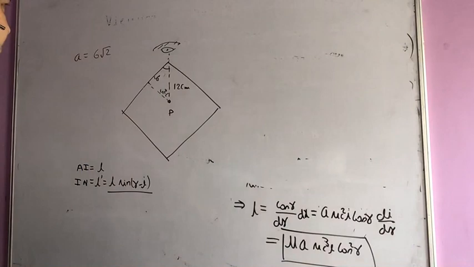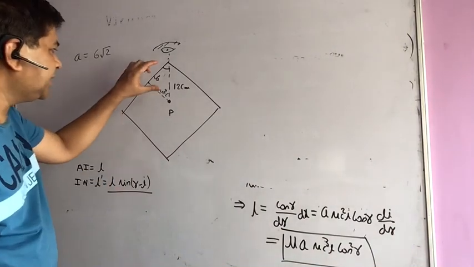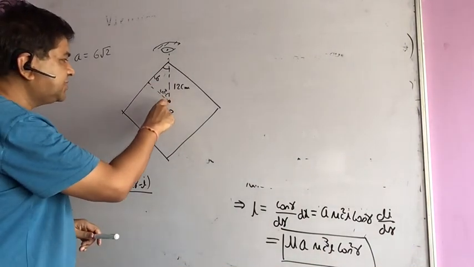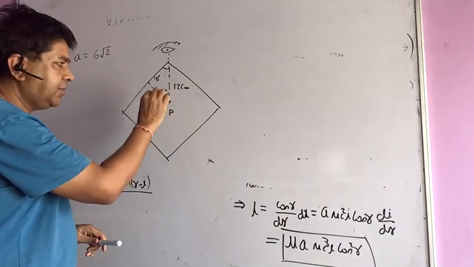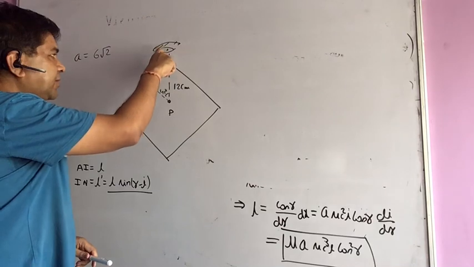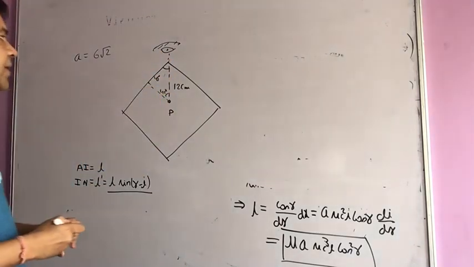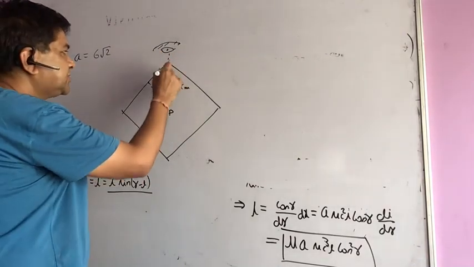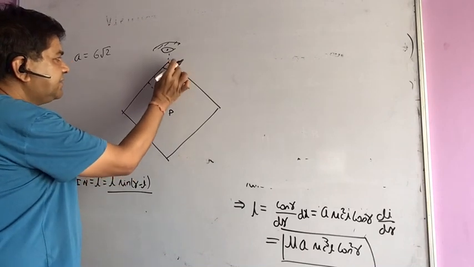So what we see here is the line of vision. A pin is placed at a distance of 12 centimeters from the corner, and a boy is holding this pin, and another boy is observing this pin from the corner. You know, this is a square cross section. This total angle is 90 degrees, so this is 45 and this is 45.